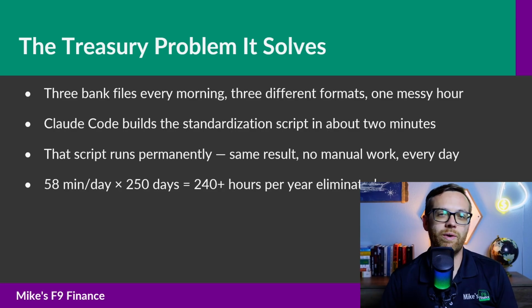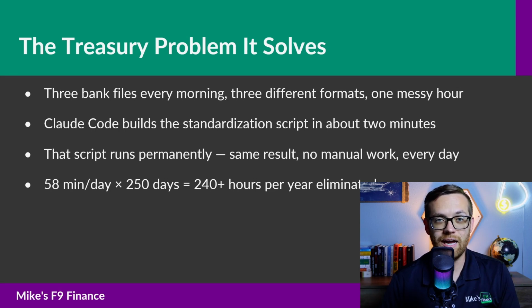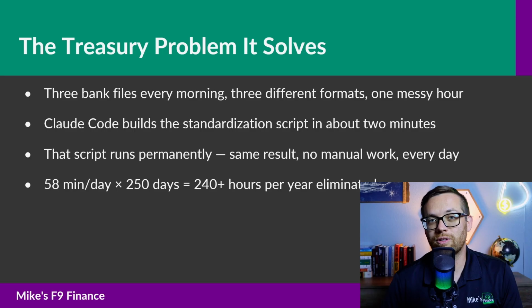Now let's ground this in something real. The F9 Finance coffee shop gets daily bank files from its merchant processor. The file has the right data in it, account names, balances, dates, but the format isn't standardized. Sometimes it comes with an extra header row. Sometimes the date format changes between month, date, year to year, month, date. The columns aren't always named the same way. Claude Code can build a standardization script that reads the file, fixes all these variations automatically, and outputs a clean, consistent file. That script takes about 2 minutes to build with Claude Code.